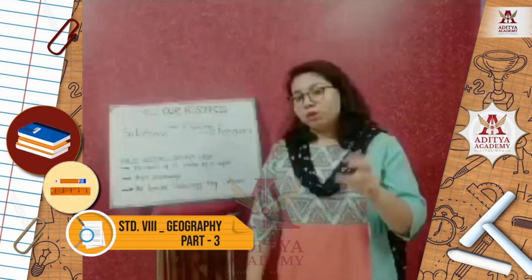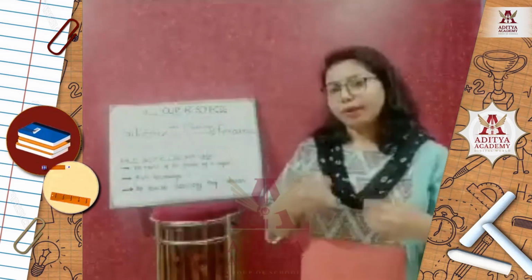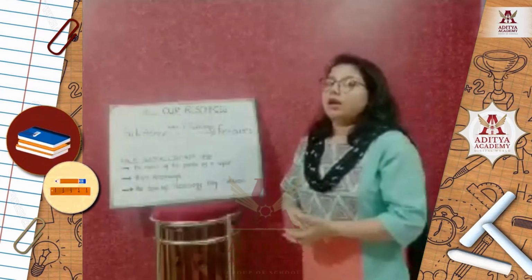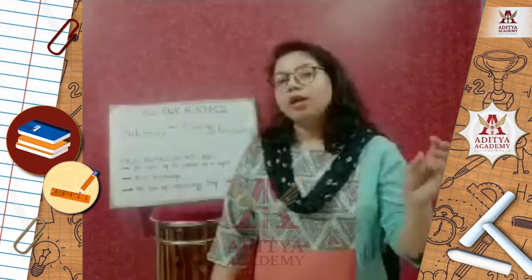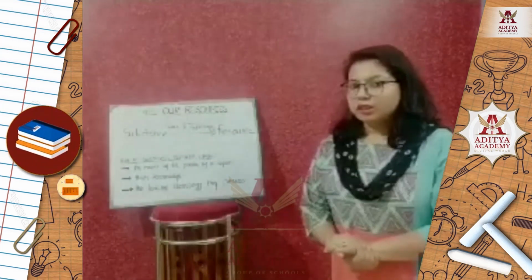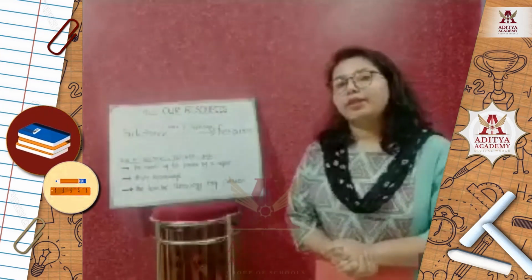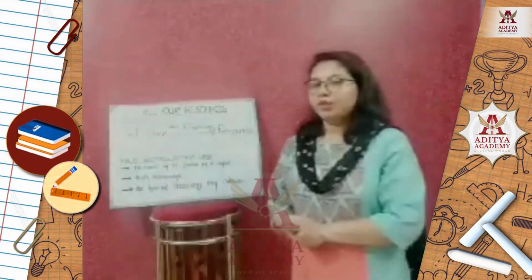Now why can humans themselves be called a resource? In today's modern world, human resource is the most important resource, and human resource actually means the quality of the people along with the quantity of the people. By quantity, we mean the total number of population and the distribution of the population along with the density of the population of that region.